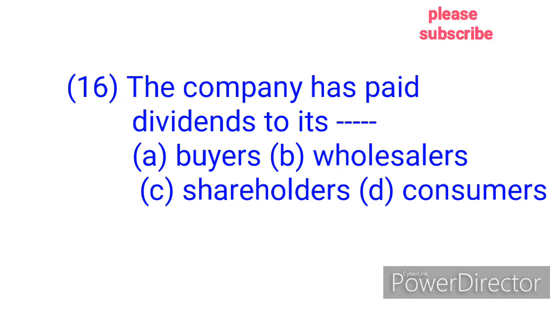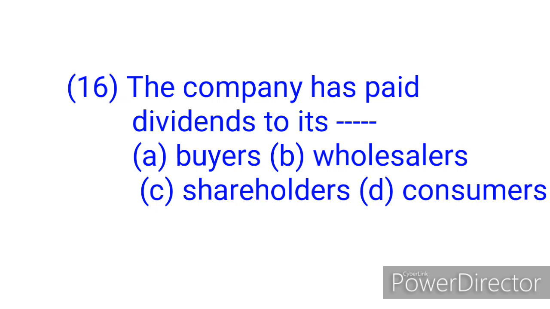Option A, buyer. A buyer is a person who buys goods, especially expensive goods. Option B, wholesaler. A wholesaler is a person who sells goods in large quantities so that the goods can be resold by retailers in smaller quantities. Option C, shareholder.